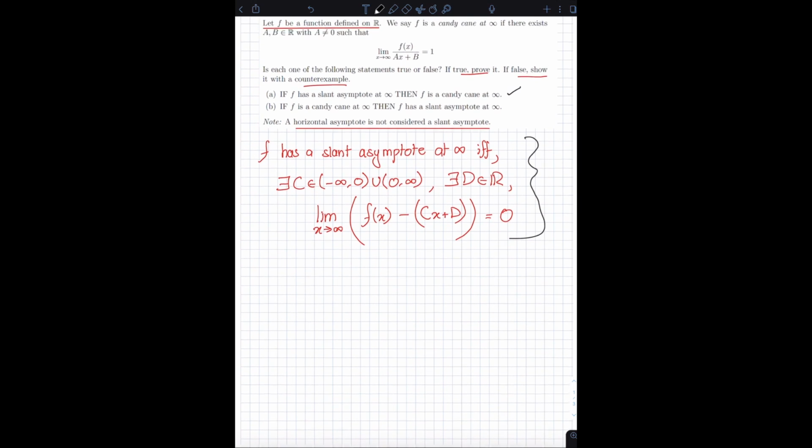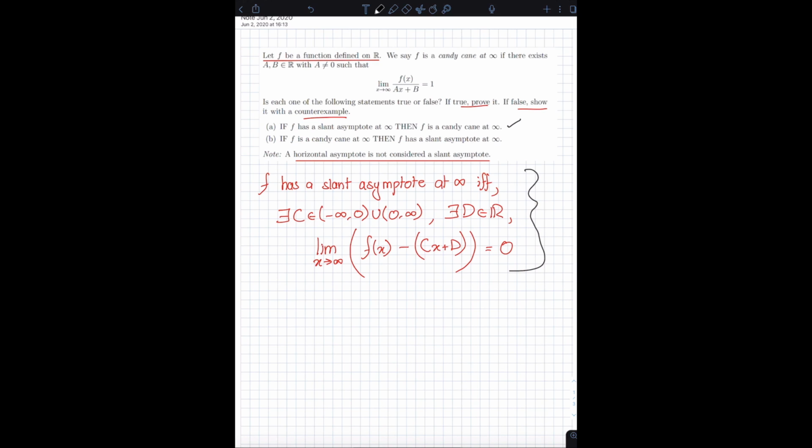Now, the question is saying that given you can make this assumption, is it also true that the function f must be a candy cane at infinity? In other words, should there also exist a non-zero real number a and a real number b such that the limit as x approaches infinity of f of x divided by ax plus b is equal to 1?